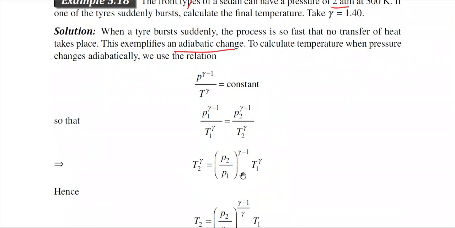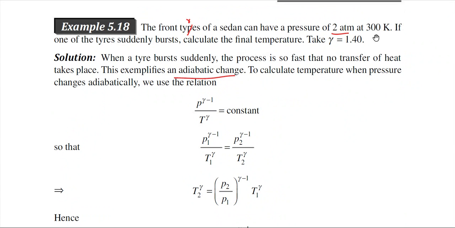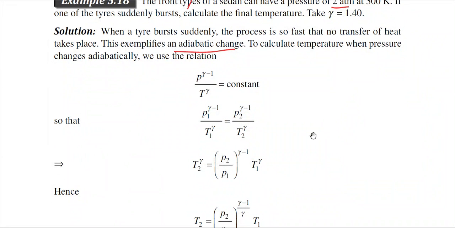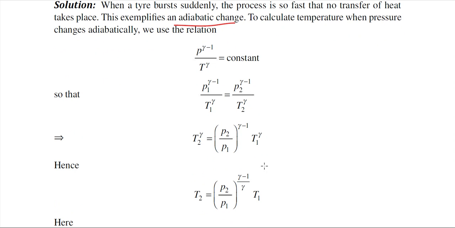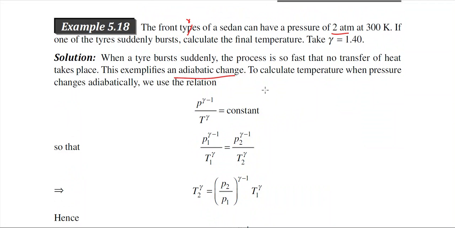Now you see that T1 is the initial temperature, that is 300 Kelvin, it is given, and the initial pressure P1 is equal to 2 atmosphere, it is also given. But what will be the final pressure P2? When the air which was inside the tire comes out of it, it is at normal pressure.